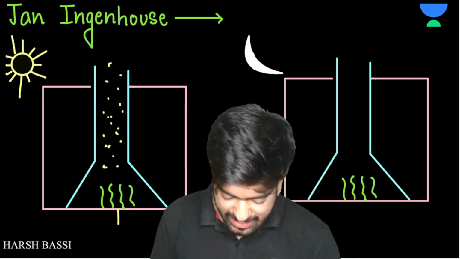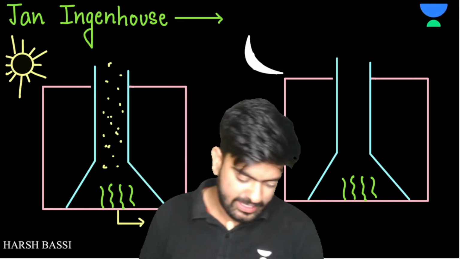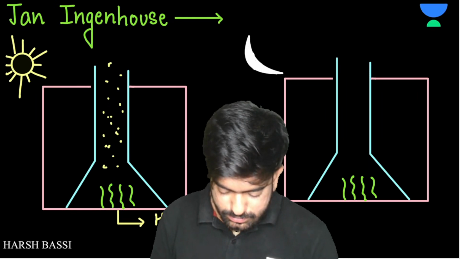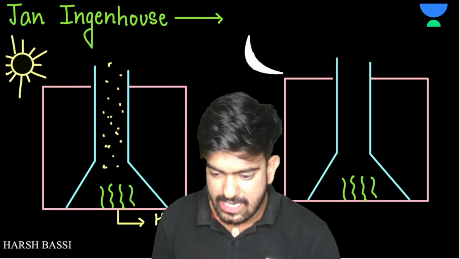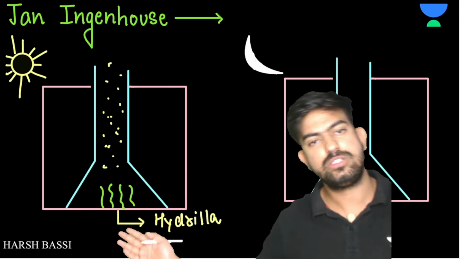Okay, so do we have to learn the name of that aquatic plant? Yes, sir, definitely. So the aquatic plant was hydrilla. The aquatic plant was hydrilla. Okay, it's not visible. See now, the aquatic plant was hydrilla.